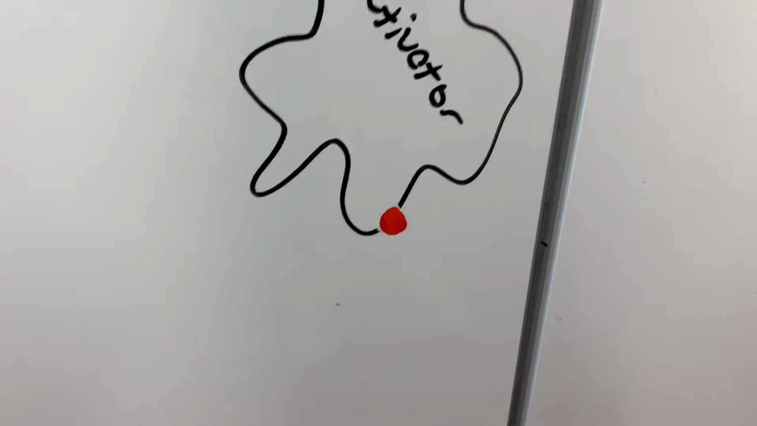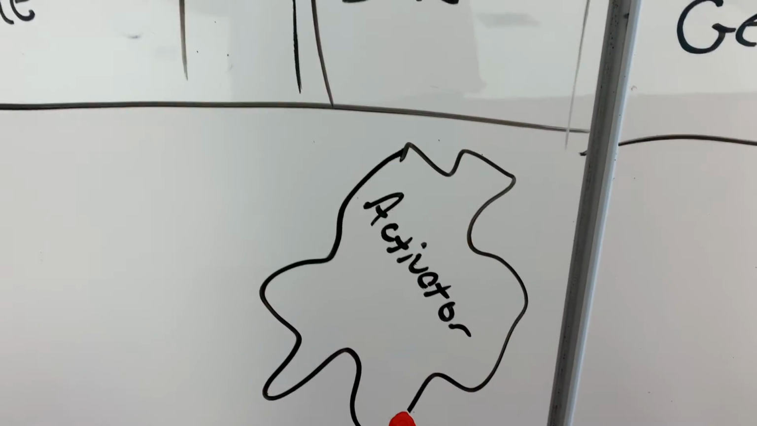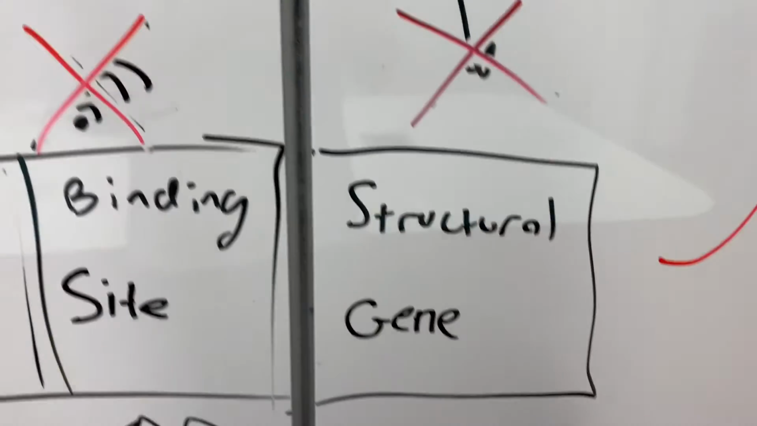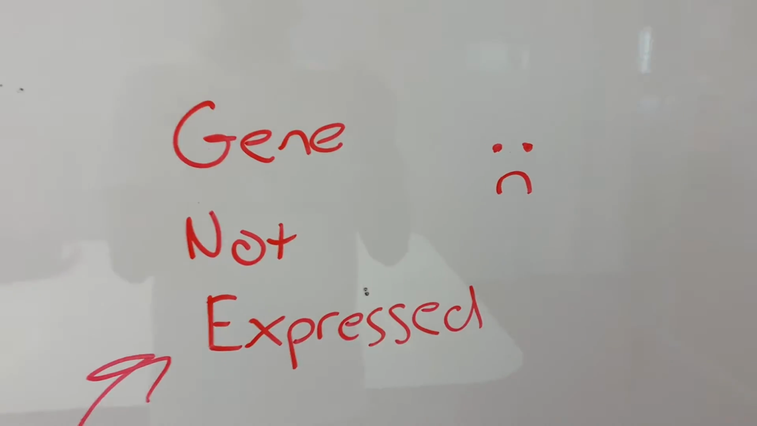So because of all that, because of this small molecule, which binds to the activator, which makes the activator unable to bind to the binding site, which can't send a signal to the RNA polymerase, which can't transcribe the structural gene, no more gene is expressed.